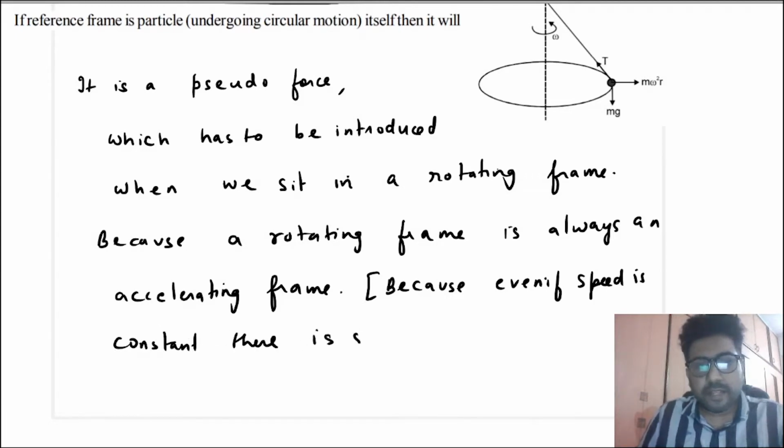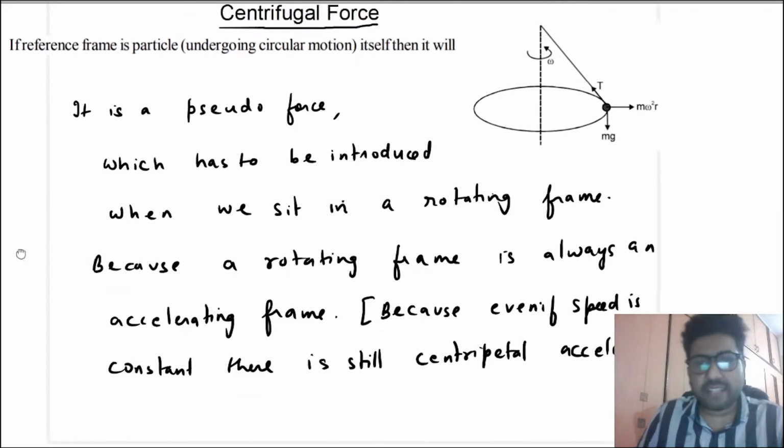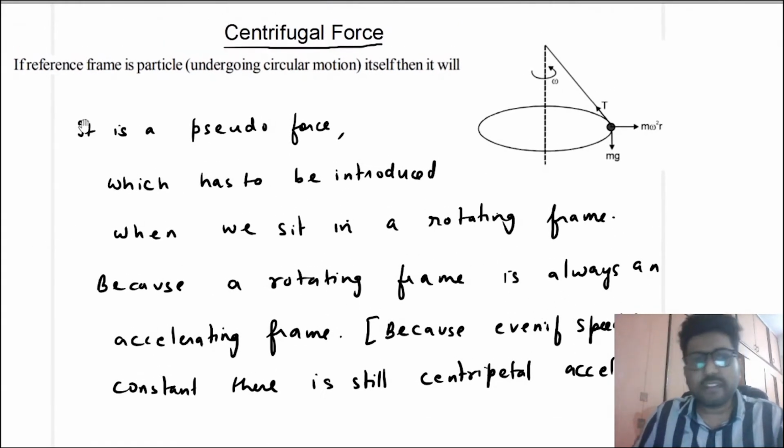You know that without centripetal acceleration there can be no circular motion.